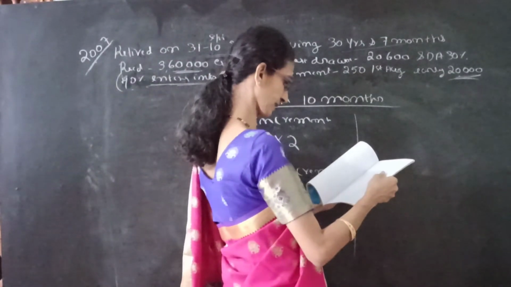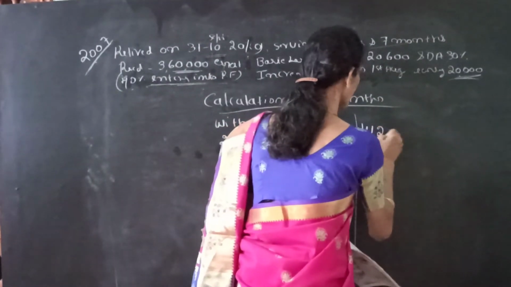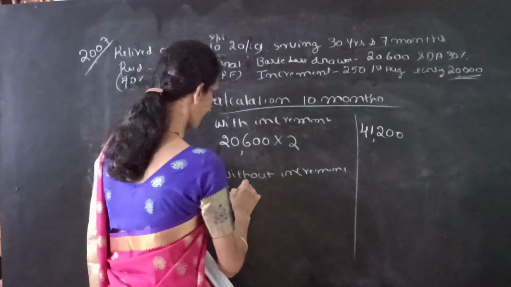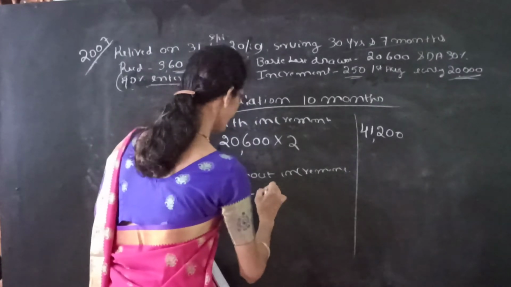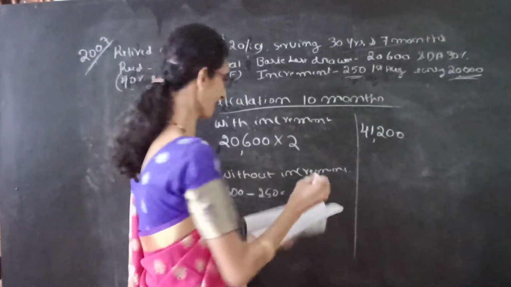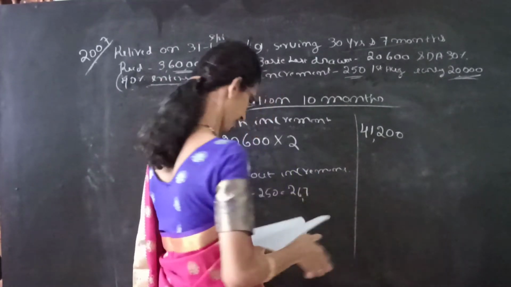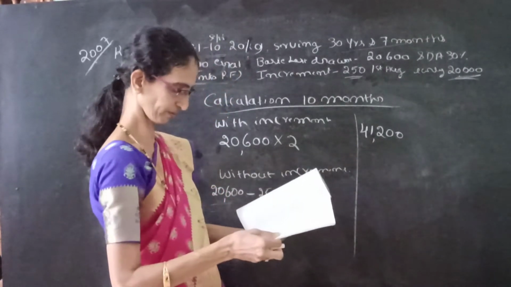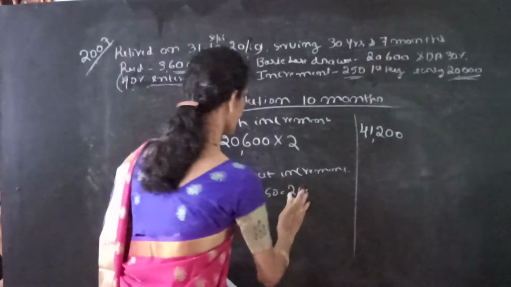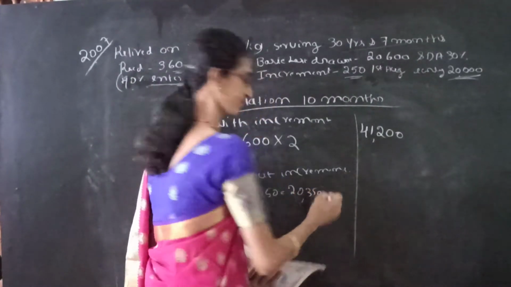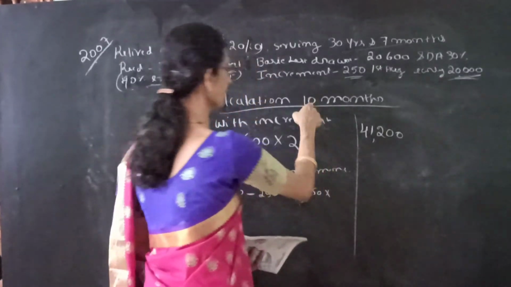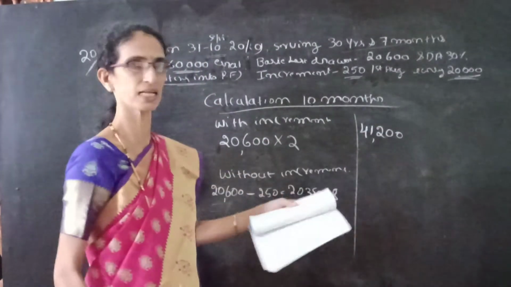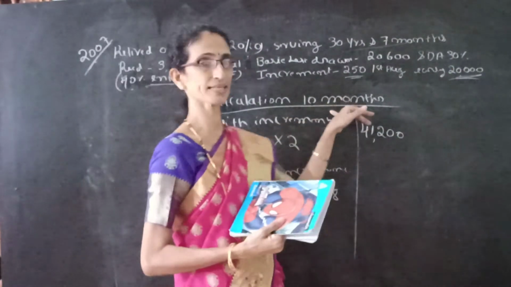So 20,600 into 2, it is 41,200. Without increment means 20,600 minus increment of 250, deduct 250, we get 20,350. So 10 months average salary. So 10 minus 2, that is 8. Some people do 12 minus 2 here, no. So we are calculating the 10 months average salary.